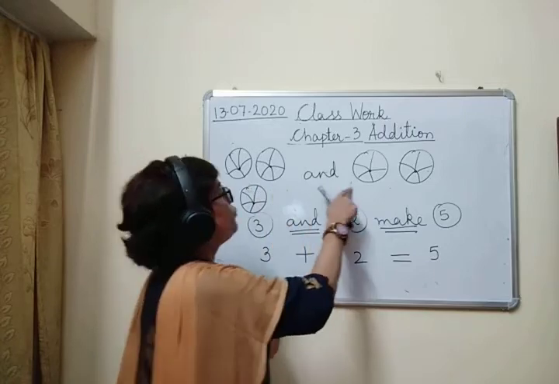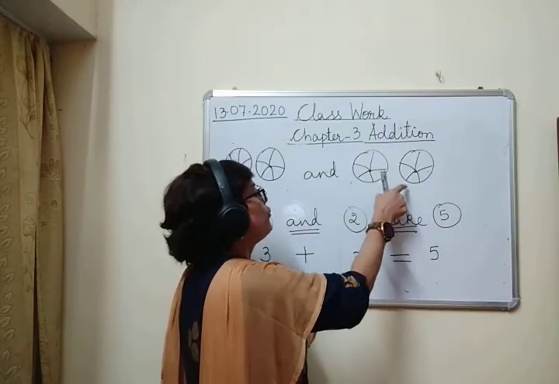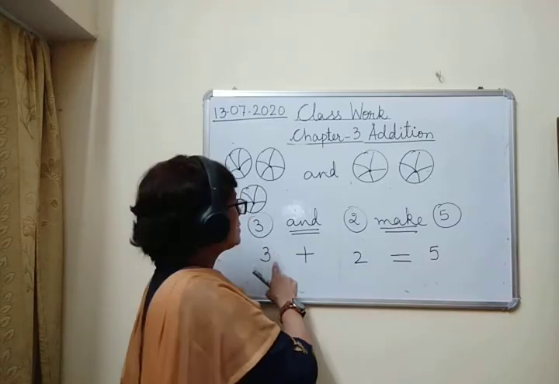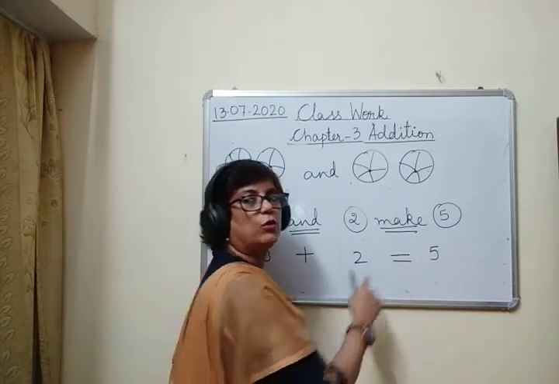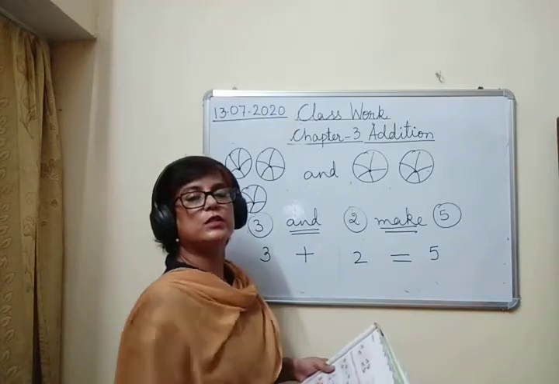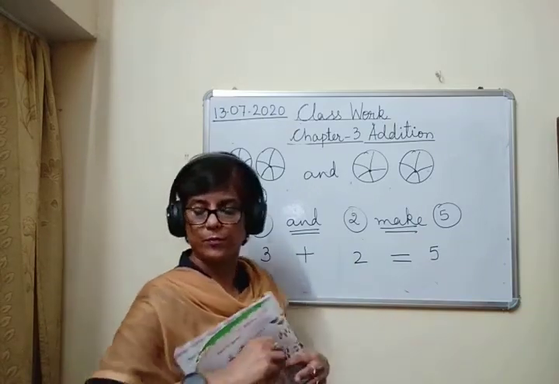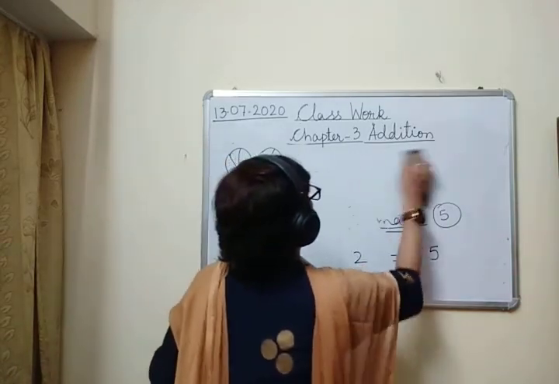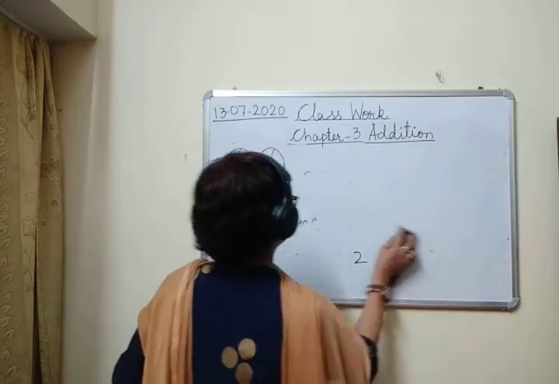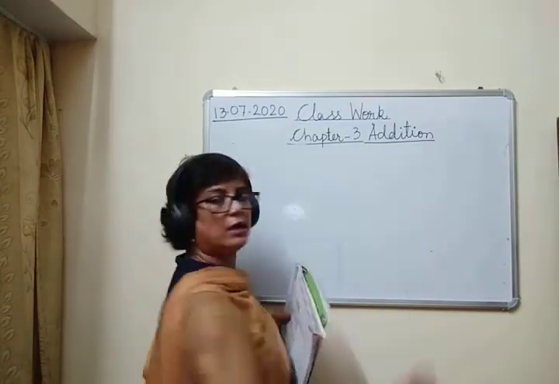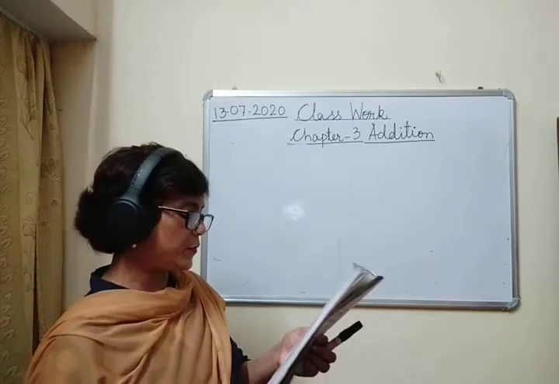1, 2, 3, 4, 5, you get 5. So that means 3 plus 2 is equal to 5. Okay? 3 balls and 2 balls is equal to 5 balls. Let us see one more example. I hope ये सबको समझ में आ रहा है. This is clear to all of you. सबको समझ में आ रहा है ये.